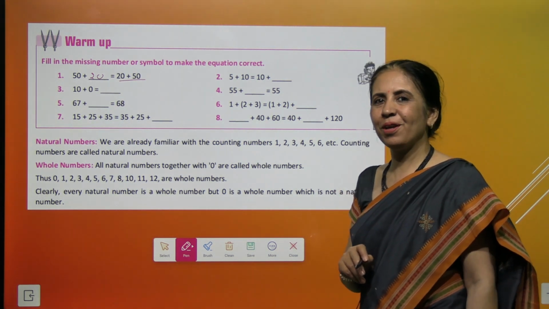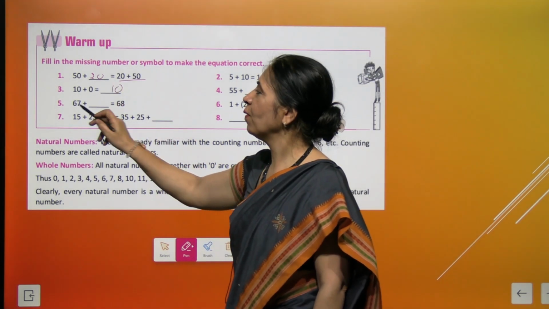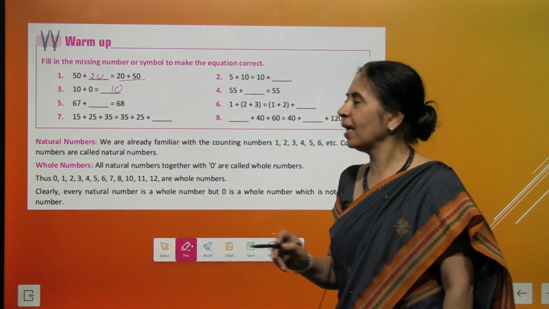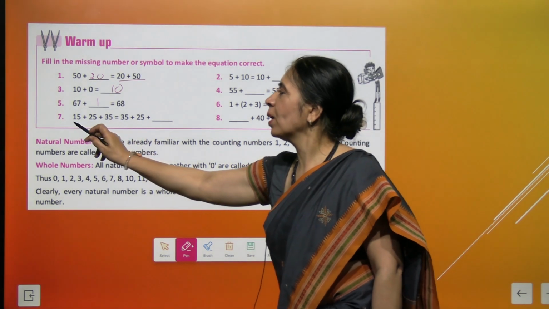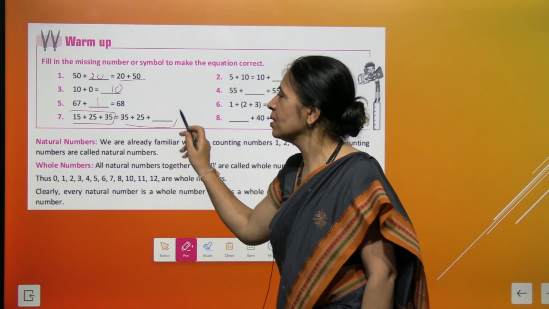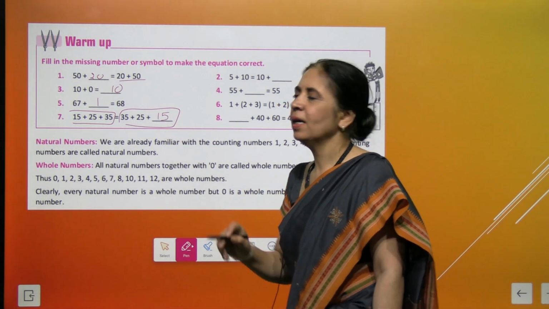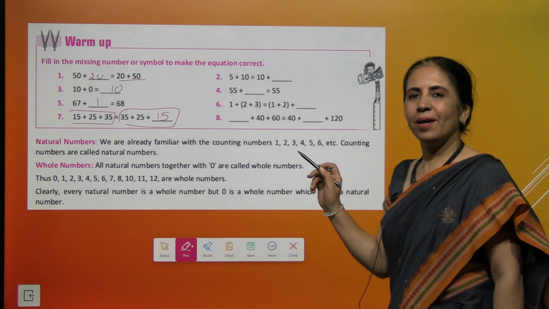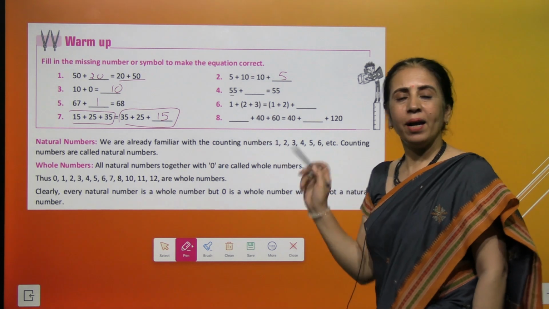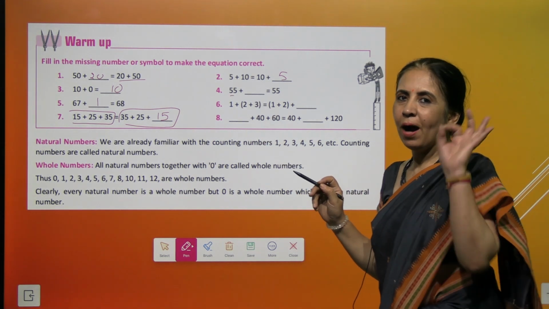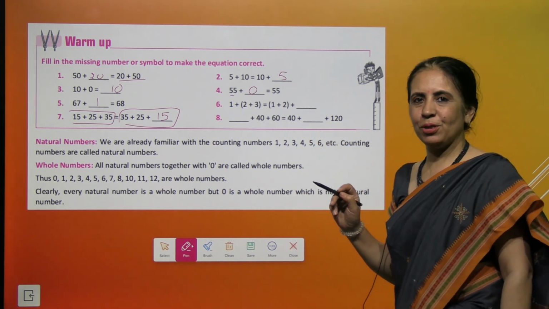You have studied it in the previous class. 10 plus 0 is 10. Very nice. And what will you add to 67 to get 68? Perfect. That's 1. And here what will you do? You'll see what numbers are there on the left and which is the missing number in the right. Beautifully answered so promptly. This is 15. And over here, yes, good going. It says 5. And what will you add in 55 to get 55? A big 0. And here, this is associative property of addition.